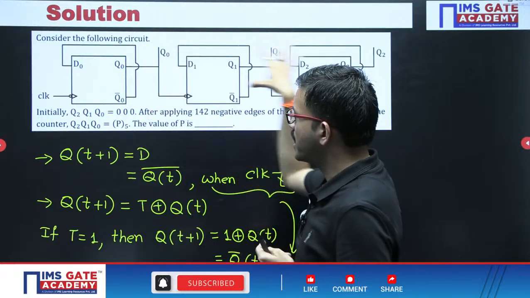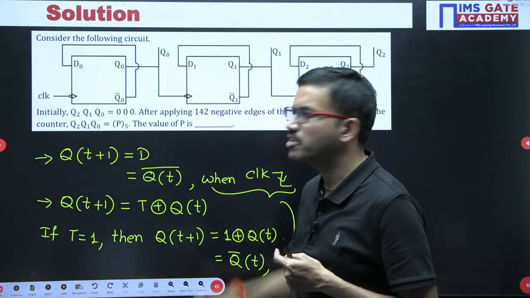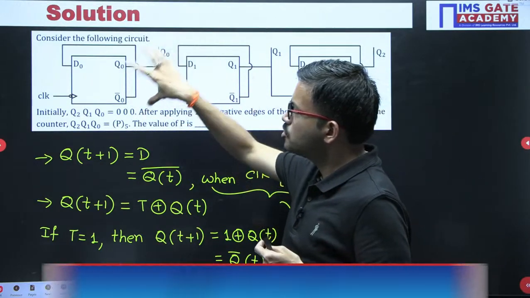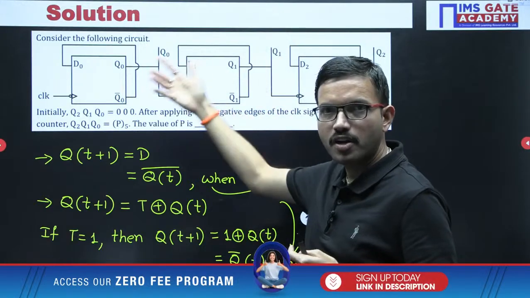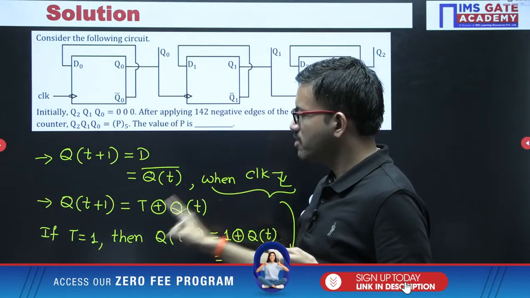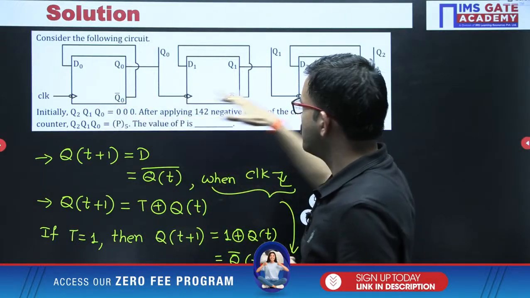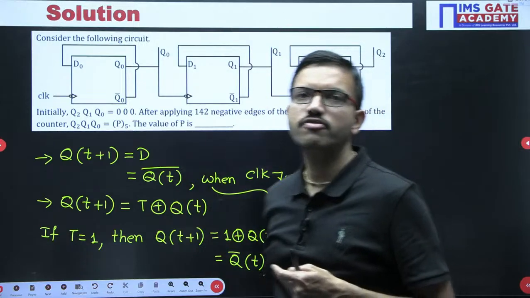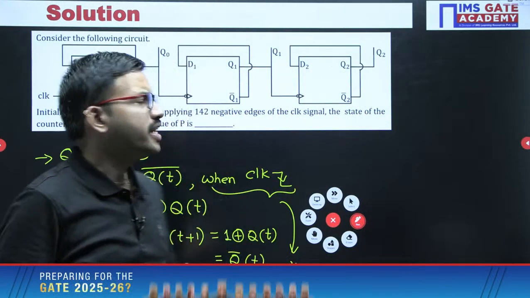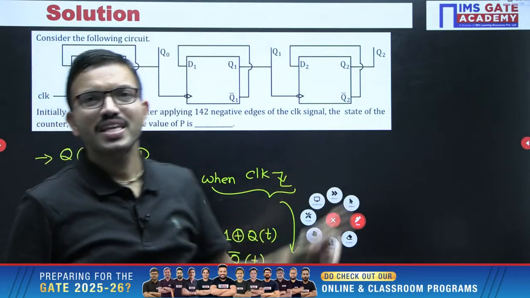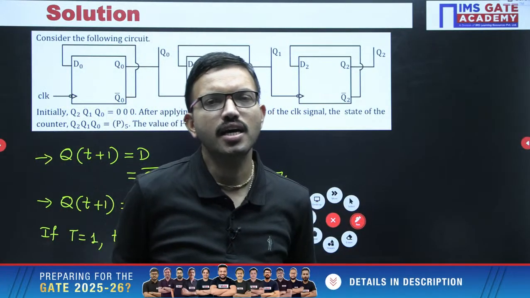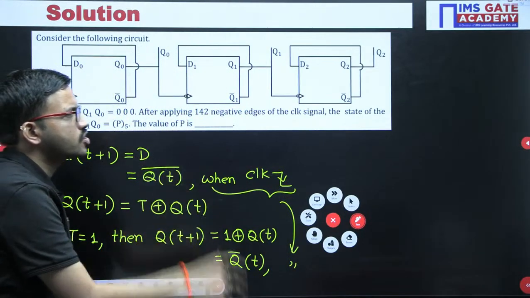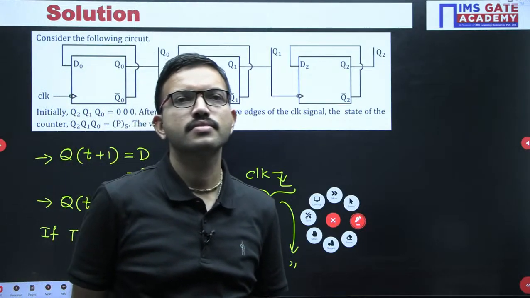Just like earlier, one question we have seen regarding the Johnson counter. Similarly, for this particular circuit, once you understand the simplified equation you get for every D flip flop, you can replace these D flip flops with T flip flops, and the corresponding T values are 1. For every flip flop we have used negative edge triggering, and the normal output of one stage we have given as the clock signal for the next stage. Now can you tell whether this overall circuit is a binary up counter or a binary down counter? If you are able to recall, after that this question is nothing. We can easily solve this question.